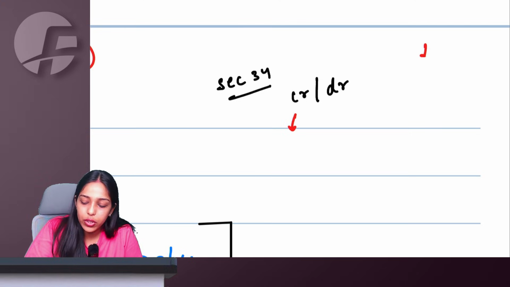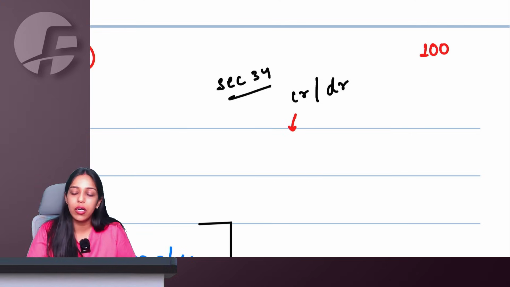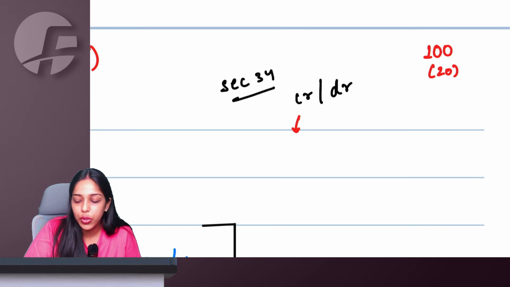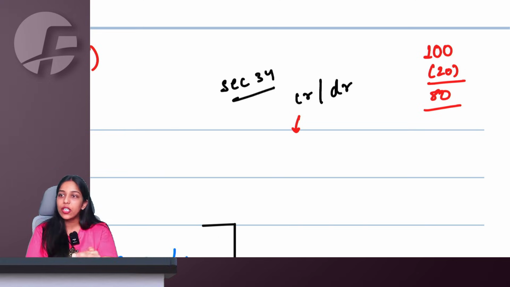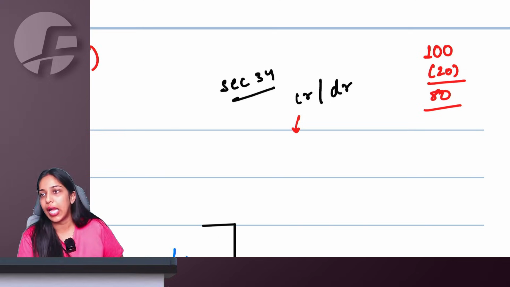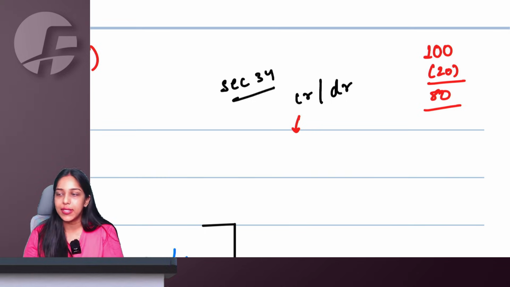Ma'am, if I had originally made a sale of 100 and now I am saying there is a sale return of 20, I am issuing a credit note for 20, meaning whatever will be my current month's liability, I will be reducing 20 from it and then paying the taxes to the government. So because I am reducing my outward liability, of course, the government is not happy or less happy.